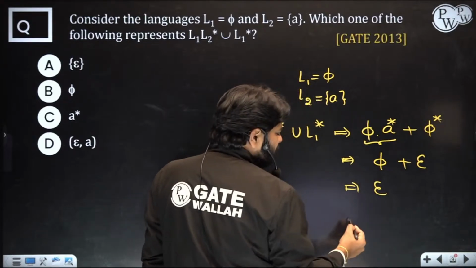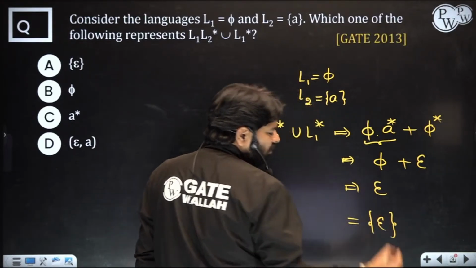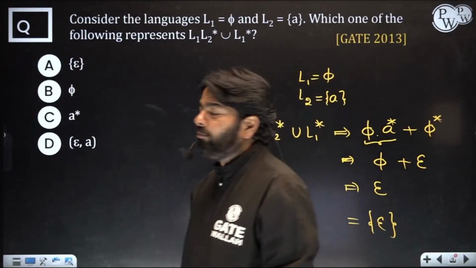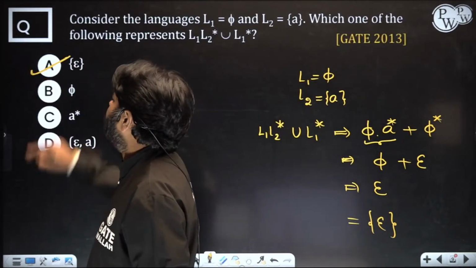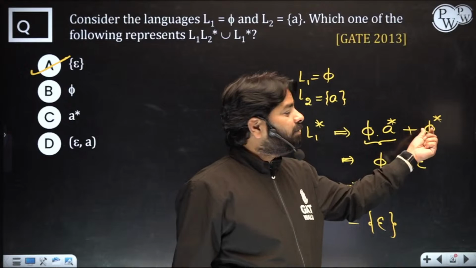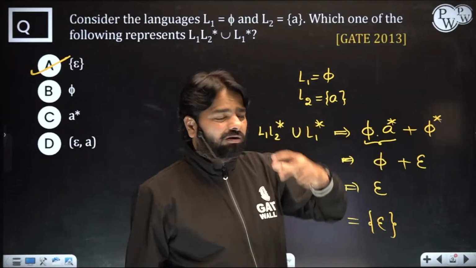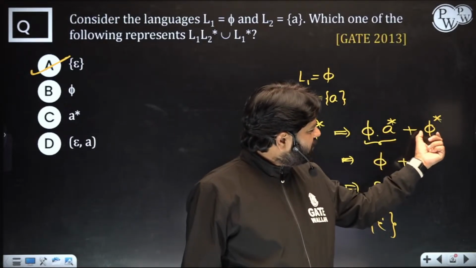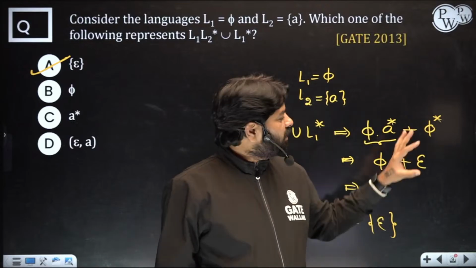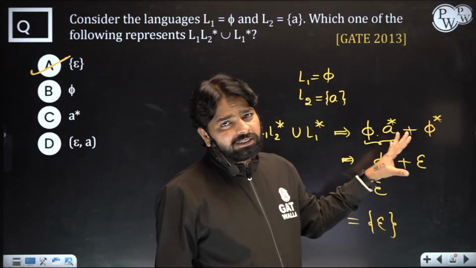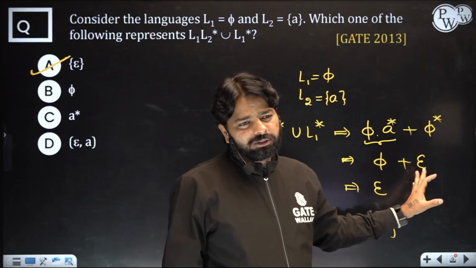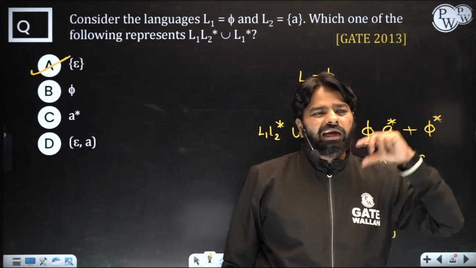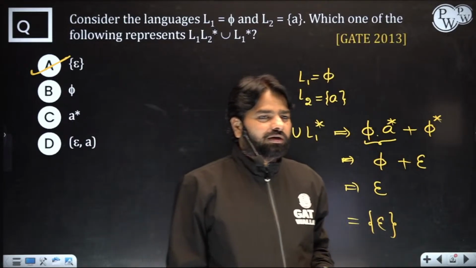So it is a language, right? We have only one string in the language, that is epsilon. What is the answer? A is the answer, not B. A is the answer. Phi star is going to have phi power 0, and anything power 0 is epsilon. So you will get phi star as epsilon. Most people might make a mistake and consider phi star to be phi. So try to avoid such mistakes. Phi star is actually epsilon. You will get a language which generates only epsilon, because here you have phi power 0, and anything power 0 represents epsilon, right?